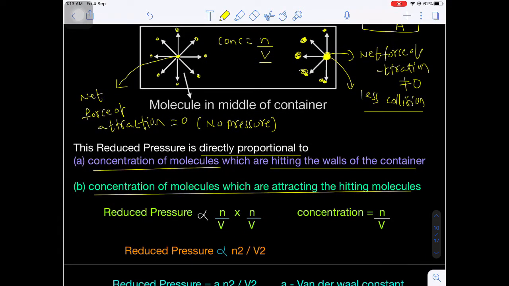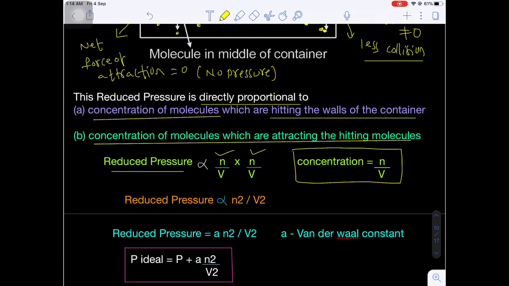Now, what is the definition? What is the formula of concentration? Number of moles divided by volume. Let's suppose n moles of a gas is there and the volume of a vessel is V liters. So concentration will be N by V. Now the reduced pressure will be directly proportional to the concentration of the hitting molecules, and number one, the concentration of the molecules which are attracting the hitting molecules. Are you getting my point? That is also N by V, because N is a very large number. So N by V into N by V will be N square by V square.